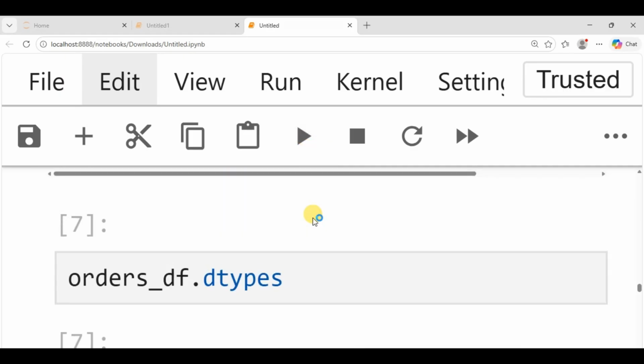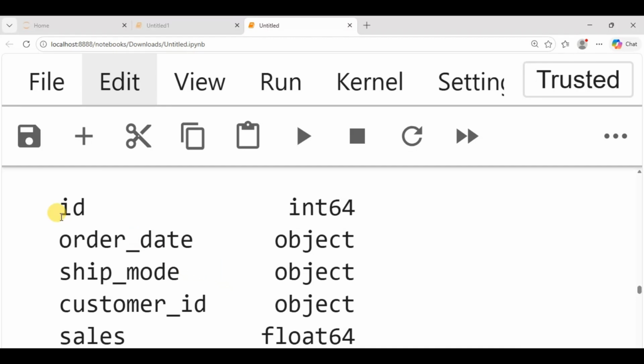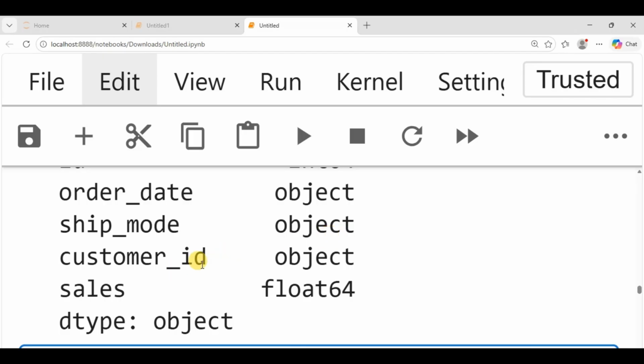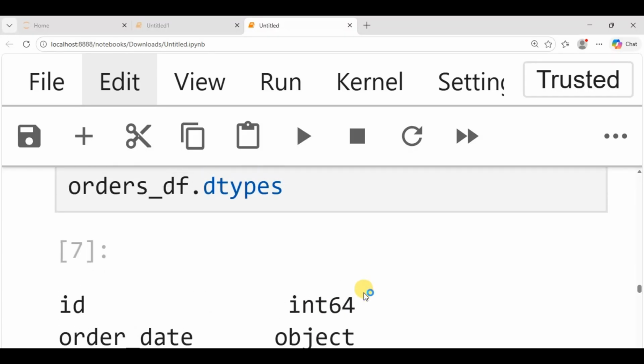So this is .dtypes. You use your variable name, order_df.dtypes. So id is what? It is an integer. That's what this is saying. int means an integer. The order date is an object. The ship mode is an object. The customer ID is an object. And sales is a float. Floats are decimal numbers.